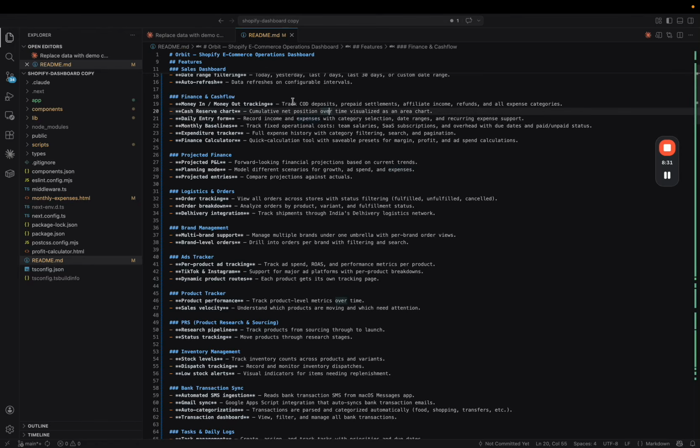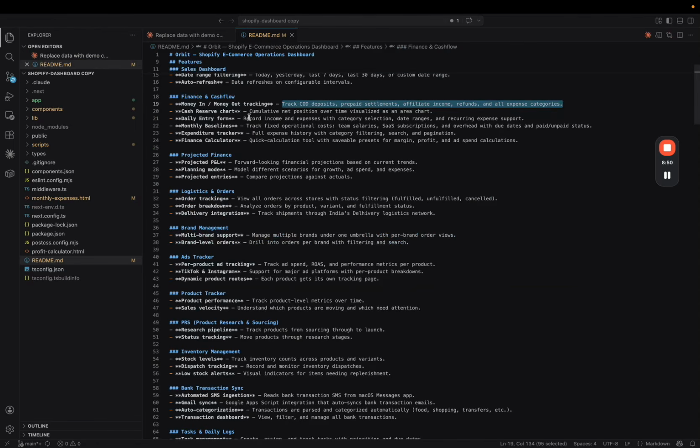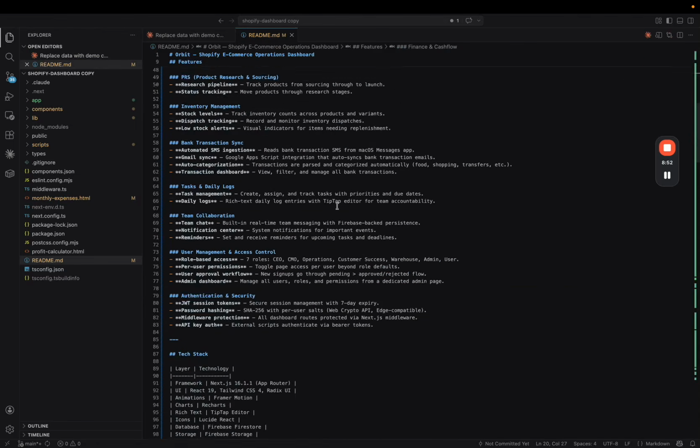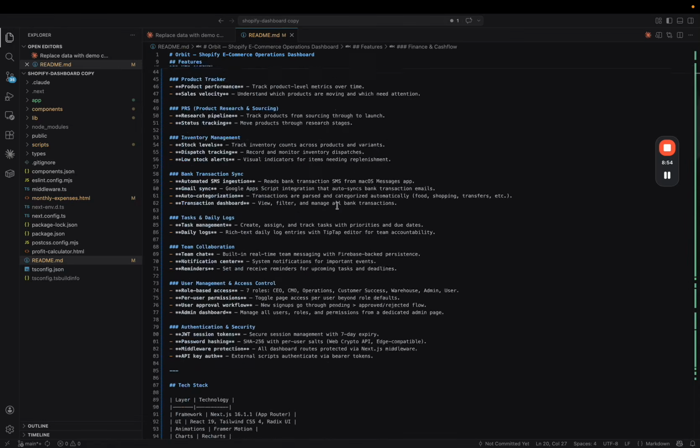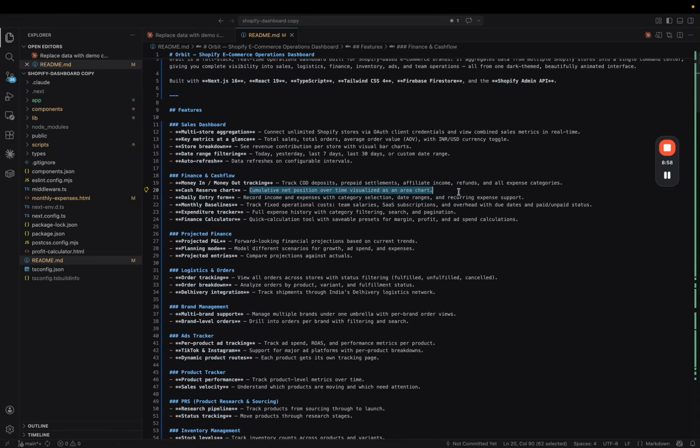But currently, it basically uses my email for all the bank transactions automatically, with Google Script, and then it takes all the data and categorizes it itself, whether it's an income or expense. Then I can put a status on what sort of expense or income it was, and it will give me an entire breakdown. Let's just let Claude complete this, and you'll have an idea of what I'm talking about. Then you have a cash reserve chart, showing how much money you have left after the money that comes in and goes out, right?